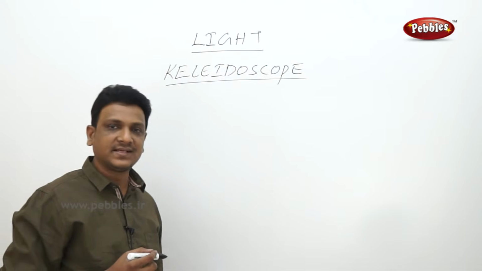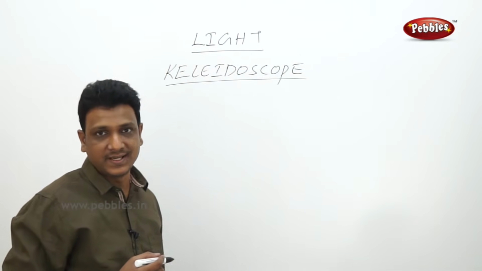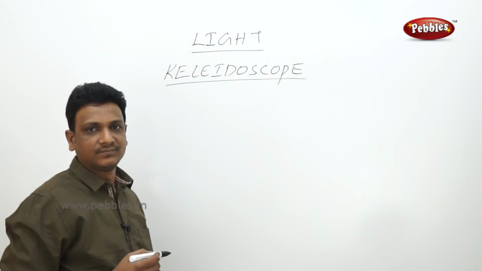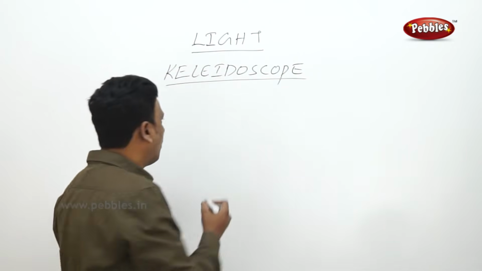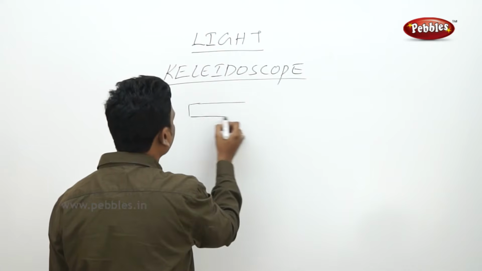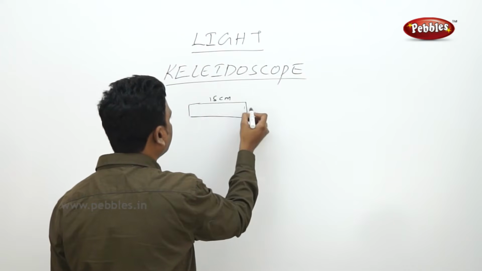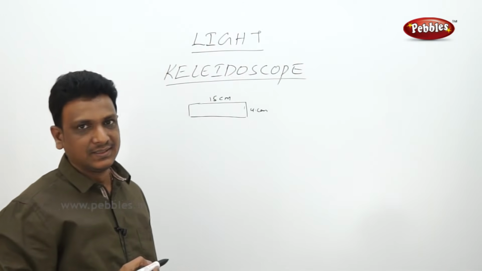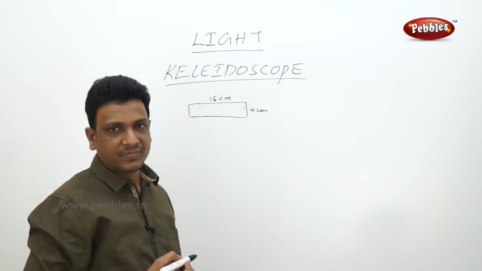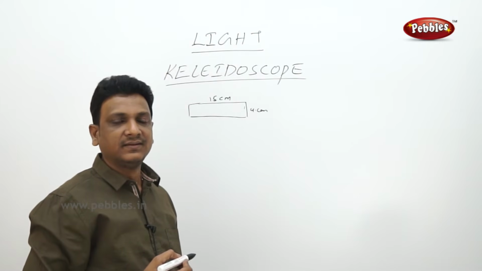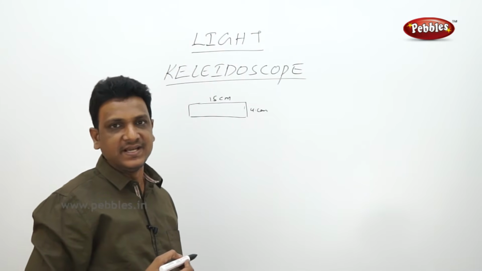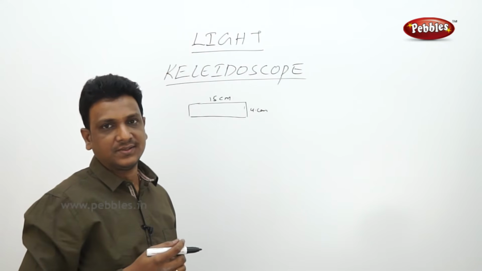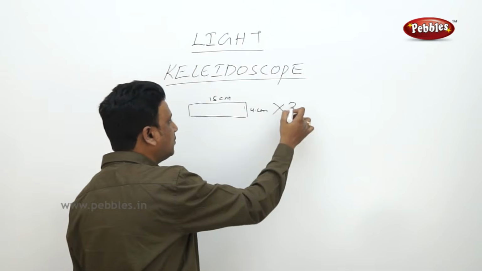Now let us see what different things you need to make a kaleidoscope. The first and important thing is mirror slabs of 15 centimeter by 4 centimeter. Mirror, not glass. You know what a mirror is? A mirror has one reflecting surface, and the other side is painted. How many such mirrors do you need? 3.